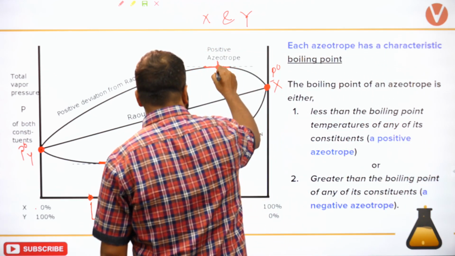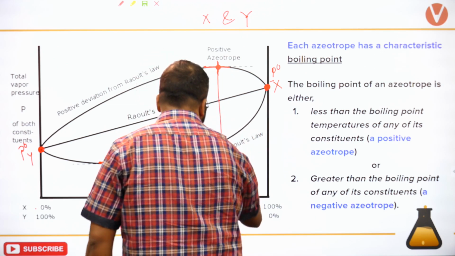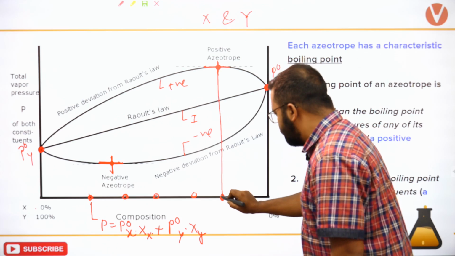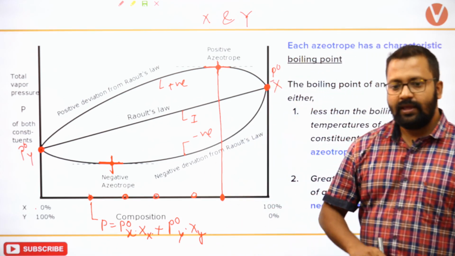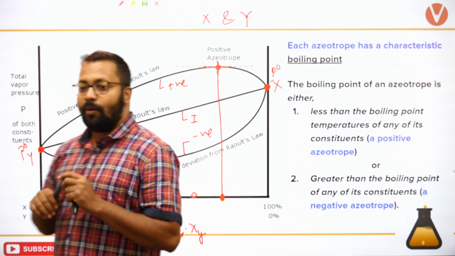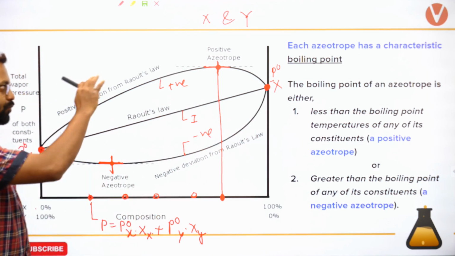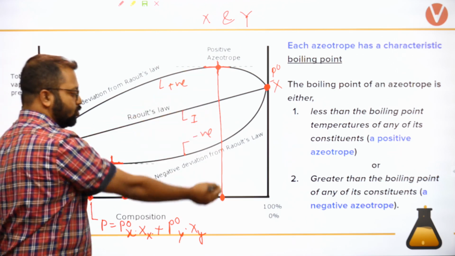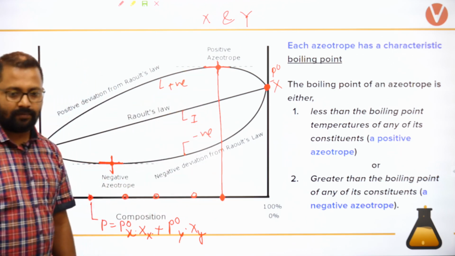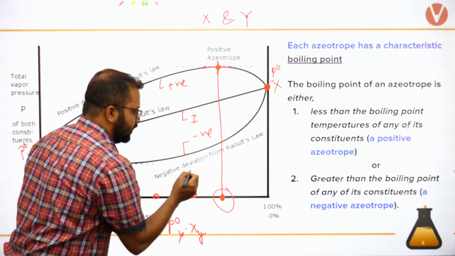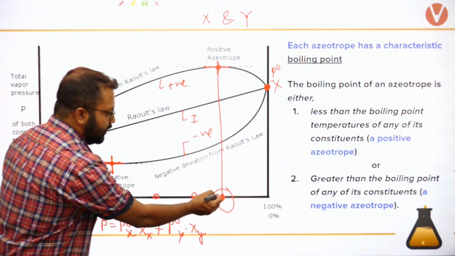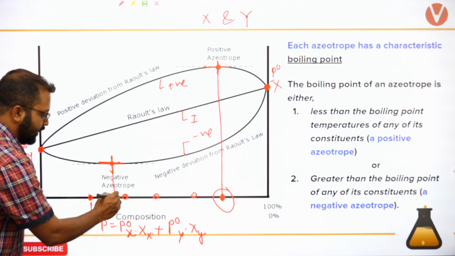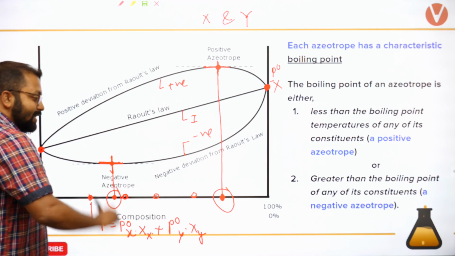Now, what you can see is this maxima is obtained at a particular composition. Can you see this? It is not a maxima everywhere, so it will be obtained at a single point. So maxima is obtained at a particular composition. Minima is obtained at a particular composition. इसका मतलब